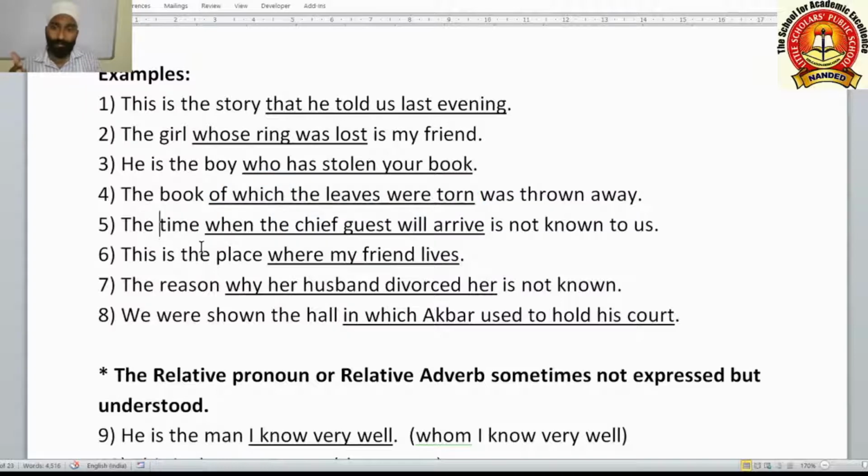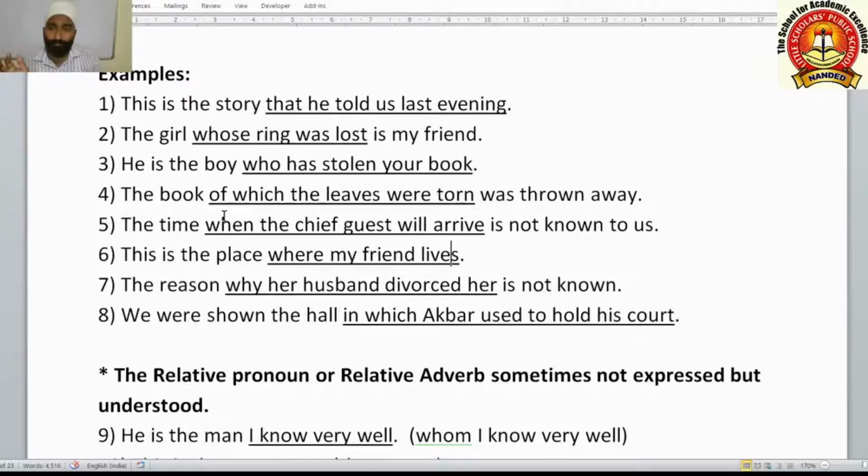Now the fifth one: the time when the chief guest will arrive is not known to us. So here, which time? Which time when the chief guest will arrive is not known to us. What time is not known? Which time is it when the chief guest will arrive? That time is not known to us. Now, this is the place where my friend lives. Which place is this? This is the place where my friend lives.